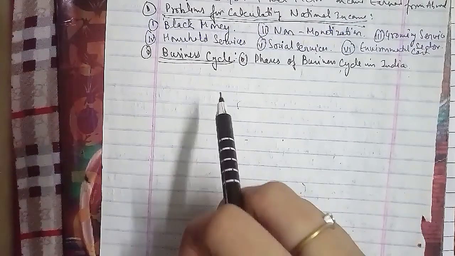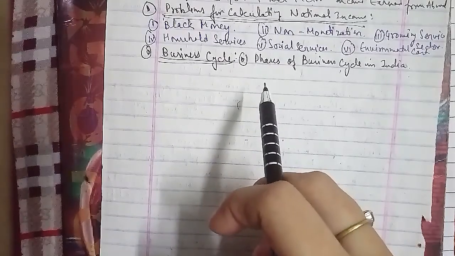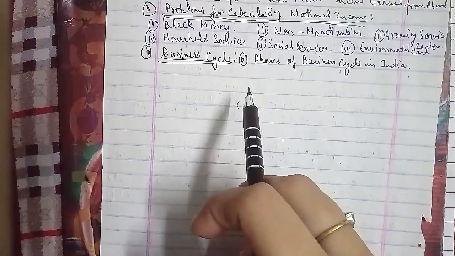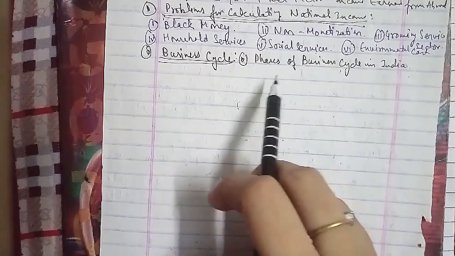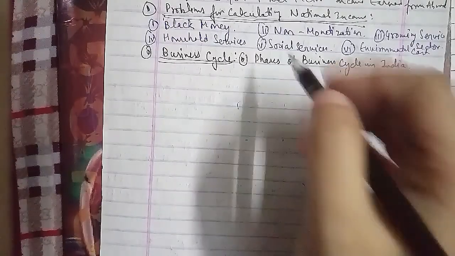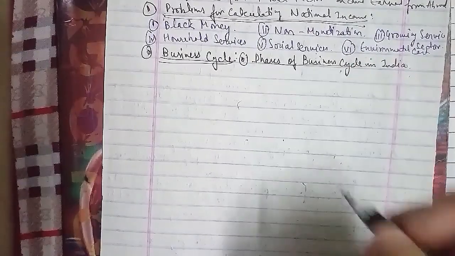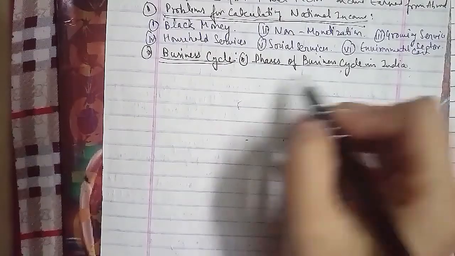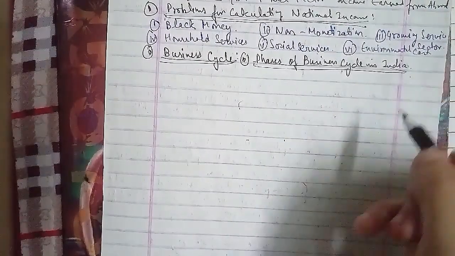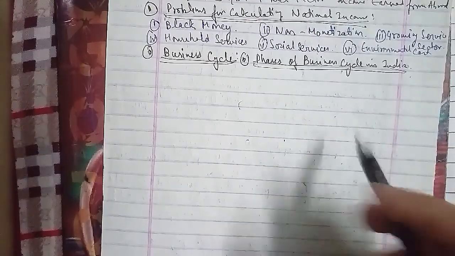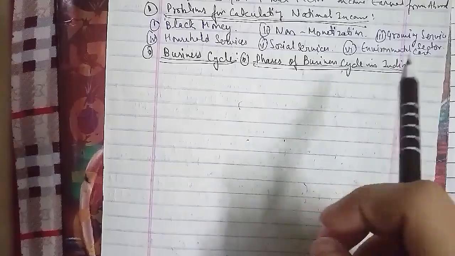The first is revival or recovery, the second is expansion, the third is recession, and the fourth is contraction. We'll go ahead with this so that you will be able to understand what it is all about. So the first is revival, recovery. The second is expansion. The third is recession, and the fourth is contraction.